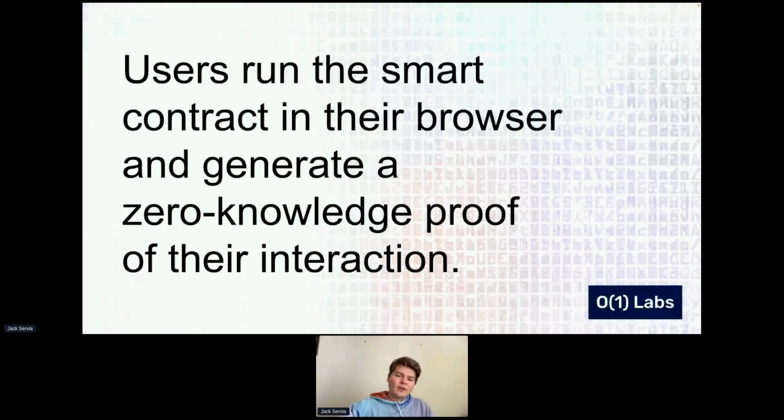And so even if they do something like change the code, they just won't be able to generate a valid zero knowledge proof. This is entirely robust. There's no security concession relative to something like the Ethereum model, where you have a bunch of nodes do the thing and the user requests that the nodes do something.